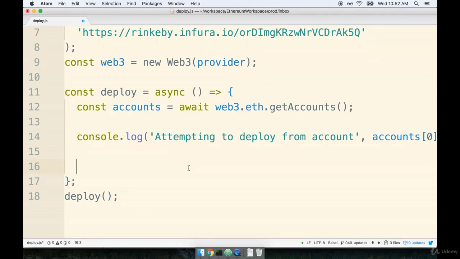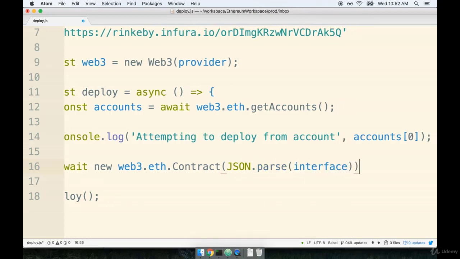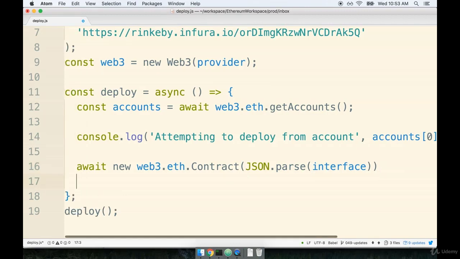So this is going to be almost identical to what we just saw a moment ago inside of our test helper. So we'll say await new web3. And notice here that we're using the lowercase web3. This is the instance of web3 that has been configured properly to connect to the Rinkeby network. We're going to access the eth module inside the web3 instance. We'll make a new contract. And into that, we will provide our ABI. Just as before, our ABI is coming into this file as JSON, but we need to pass in an actual JavaScript object. So we're going to use JSON.parse on the interface. And remember, this interface right here is the ABI.